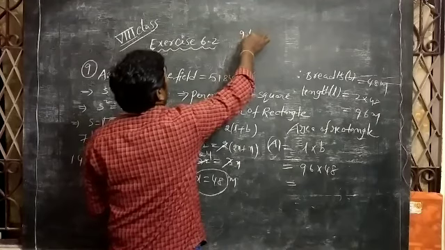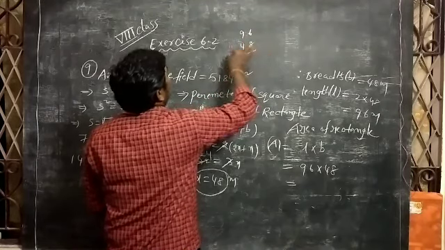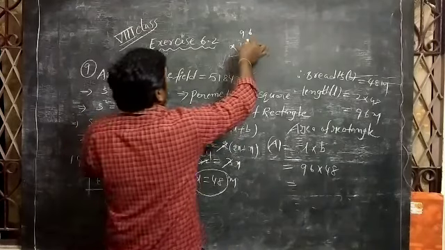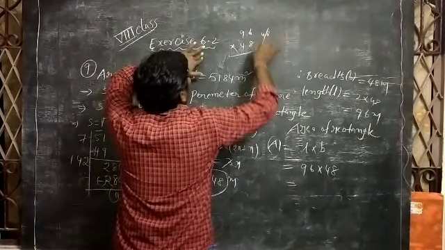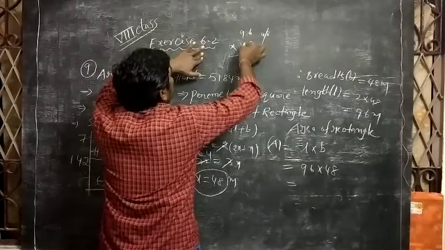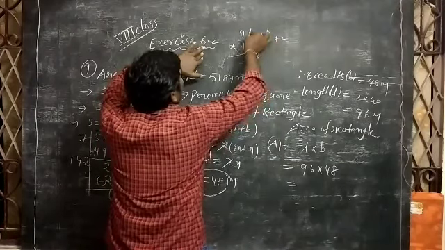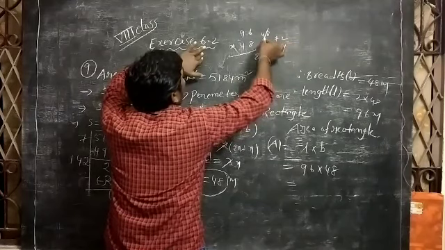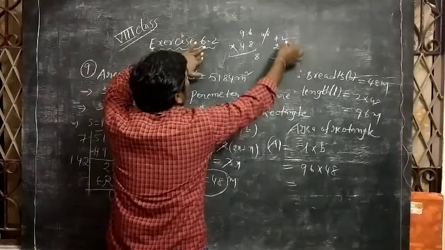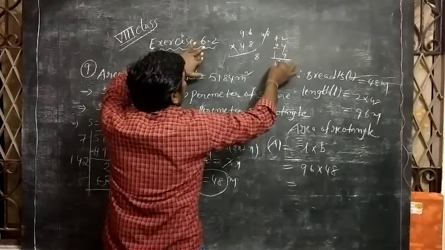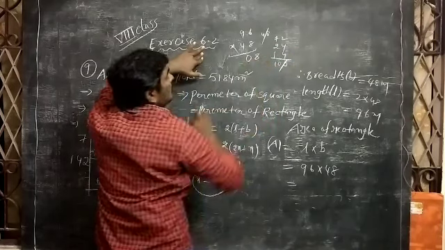I will tell a shortcut method. 8 6s are 48. These two multiply: 8 9s are 72. 4 6s are 24, and these 4 also add, 6 10, 9 10, 100, 0 cancel right here.